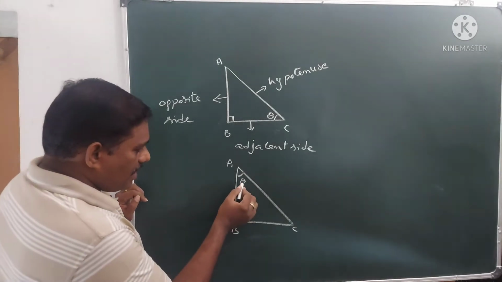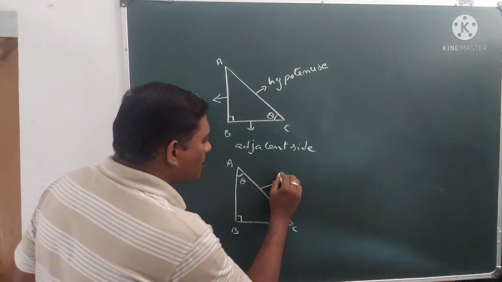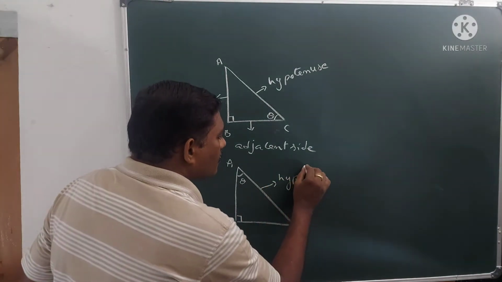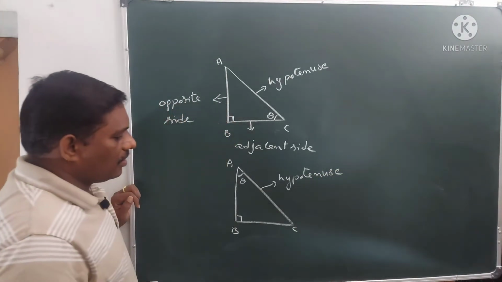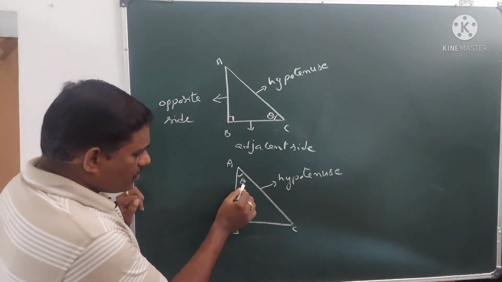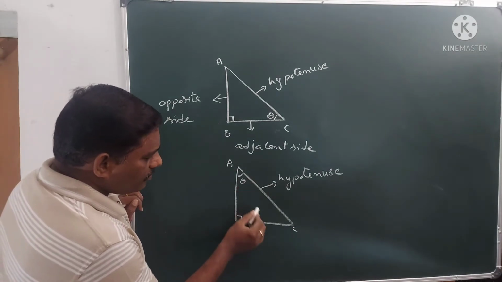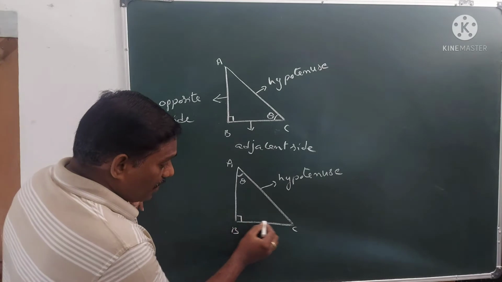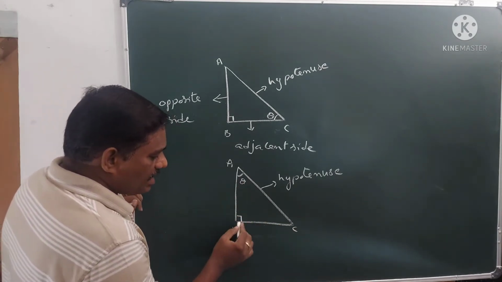The side opposite to the right angle is always the hypotenuse. And the side opposite to this theta is BC.